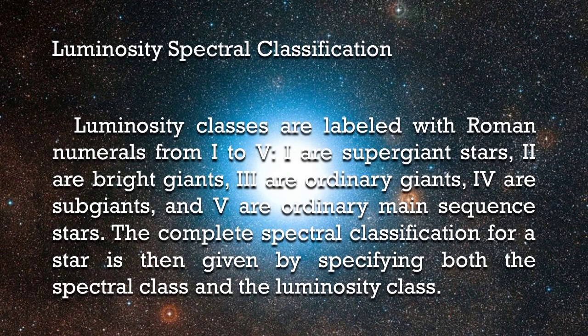Luminosity spectral classification. Luminosity classes are labeled with Roman numerals from 1 to 5. 1 are supergiant stars, 2 are bright giants, 3 are ordinary giants, 4 are subgiants, and 5 are ordinary main sequence stars. The complete spectral classification for a star is then given by specifying both the spectral class and the luminosity class.